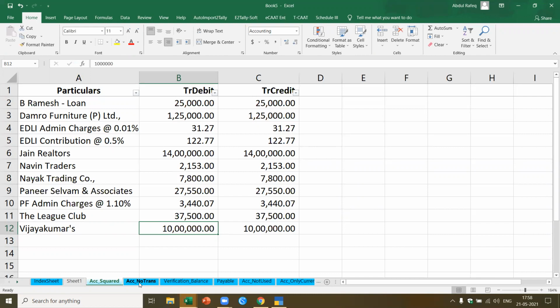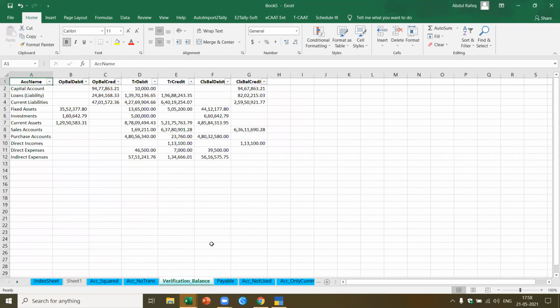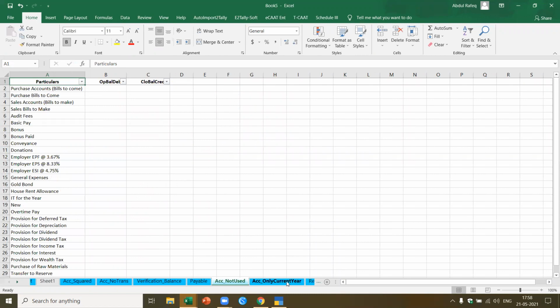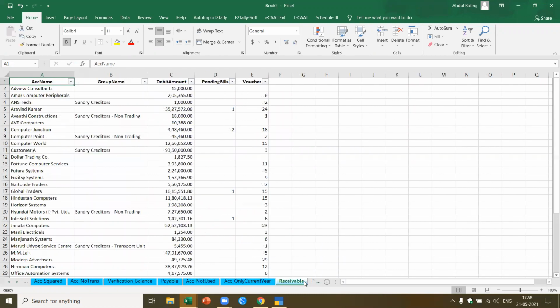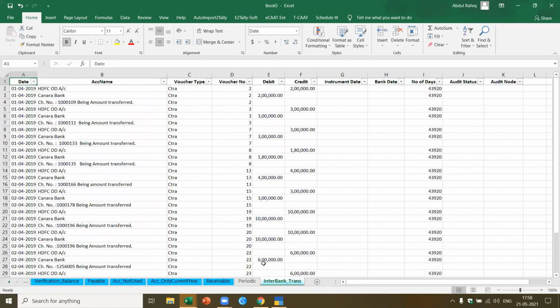Similarly, I want accounts with no transaction during the year. Verification balance, I can get the complete summary of balances. I can pick up the payables or the accounts which are not used during the year, and accounts used only during the current year. These are new accounts which are created. I can also get a list of the receivables. Like that, there are various types of reports which I can get at one glance. These are all interbank transactions.